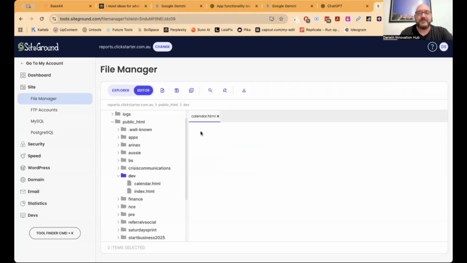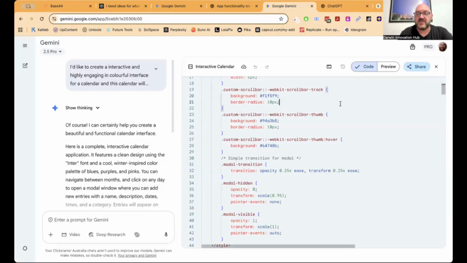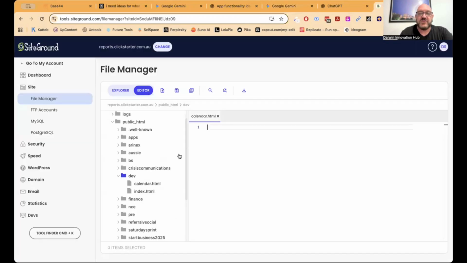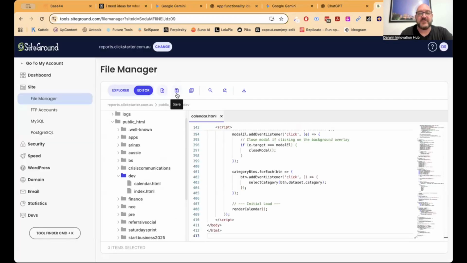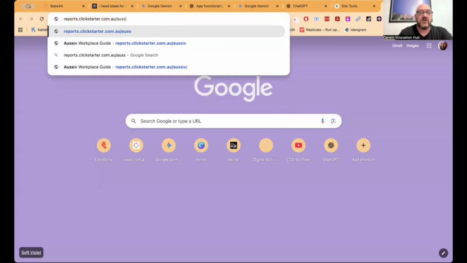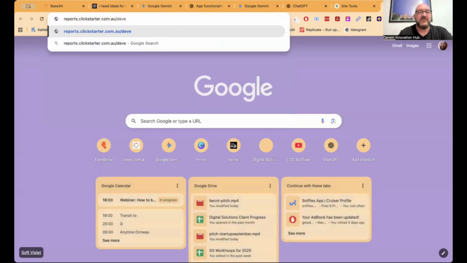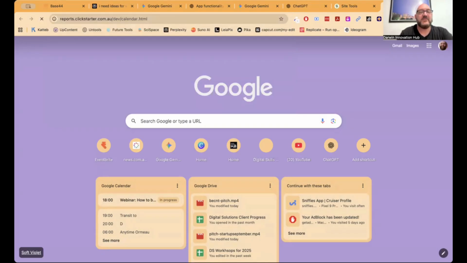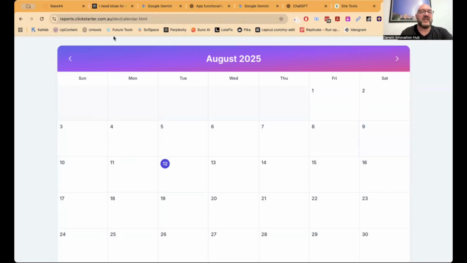I'm going to open this up, and I've got an open file with nothing in it, and I'm going to put in the code from Google Gemini. So I highlight all that, copy it, dump it in here, and save it. What I've done now is made calendar.html visible on the web. If I go to reports.clickstarter.com.au/dev/calendar.html, look, there it is. This is now live on the internet.